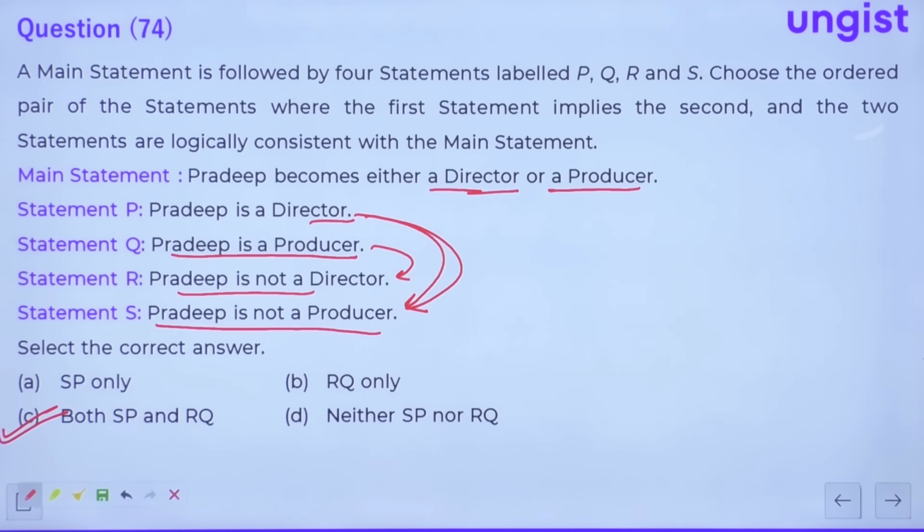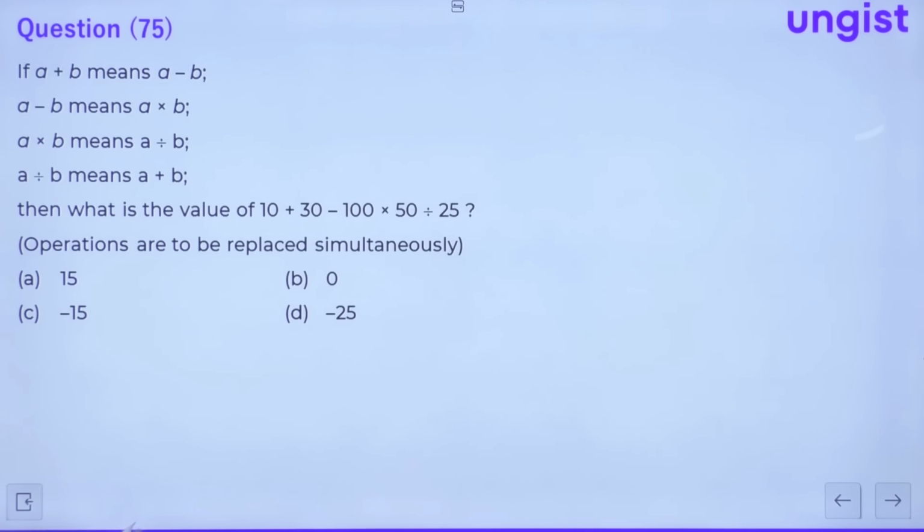Yeah, both are logically consistent with the main statement, right? So C option is the correct choice, guys. Question number 74, the C option is the right choice. Okay, let's move to the next question.